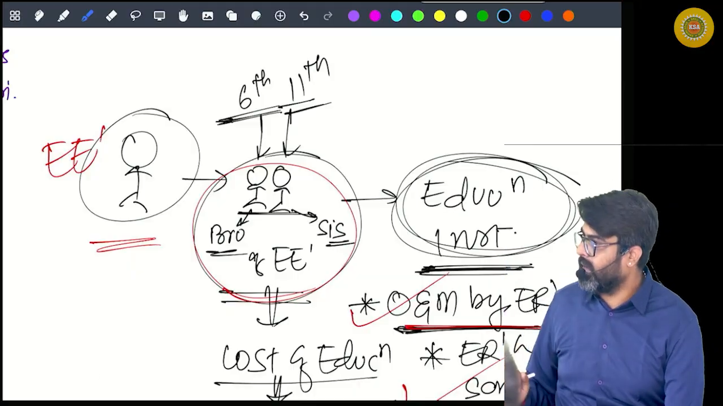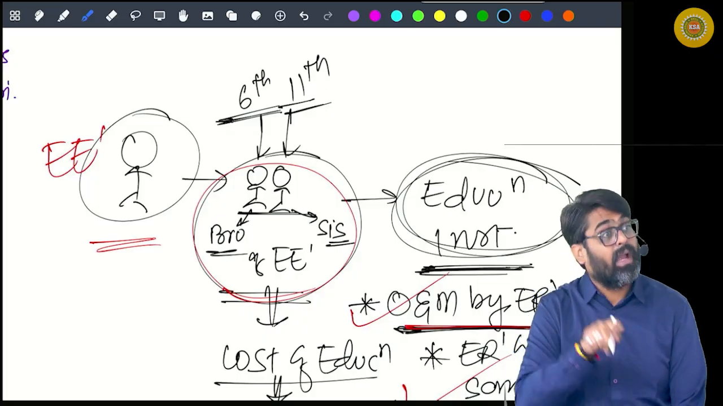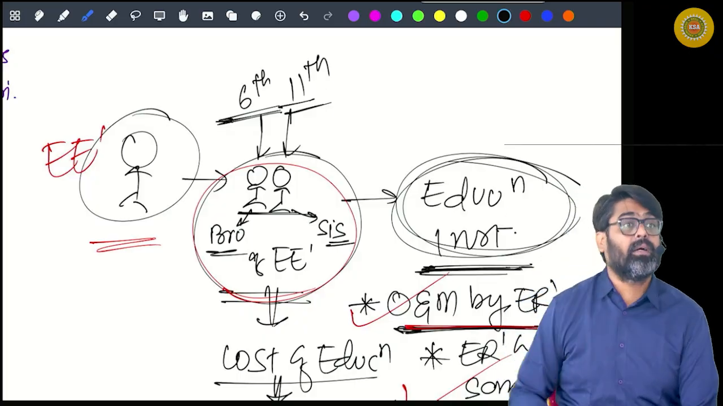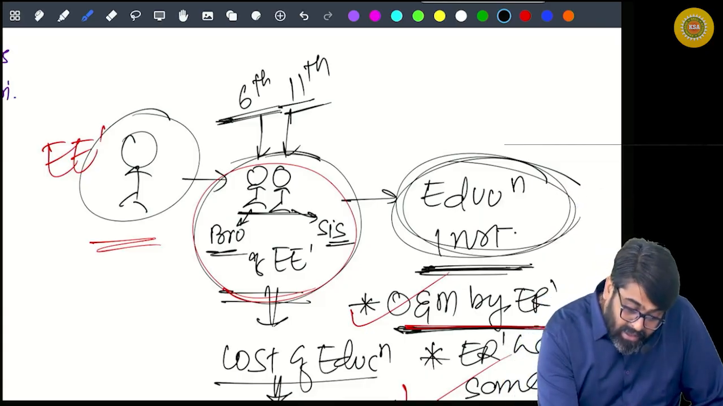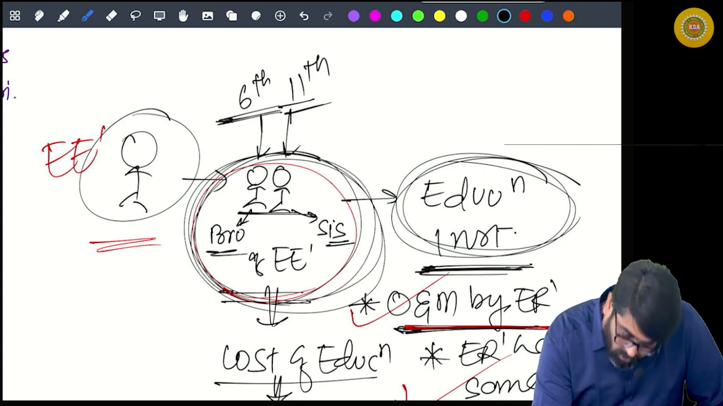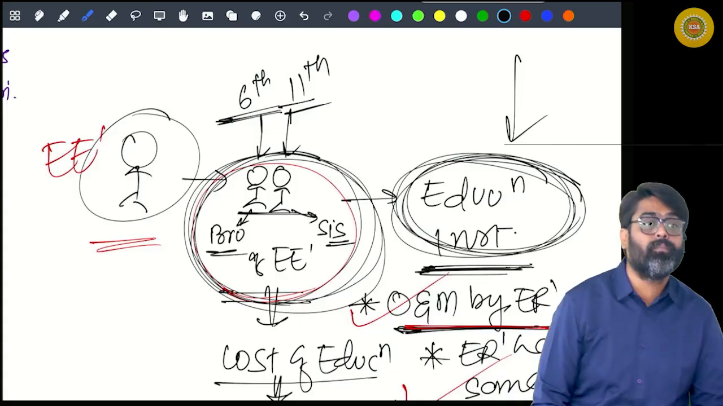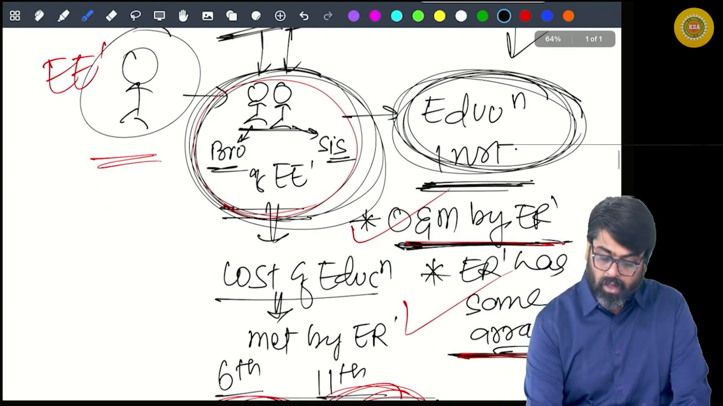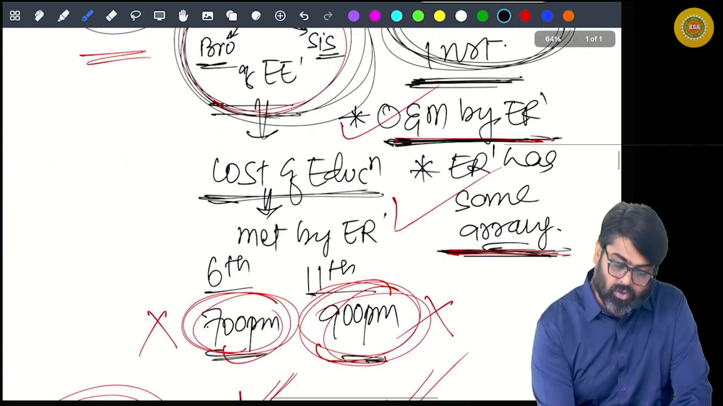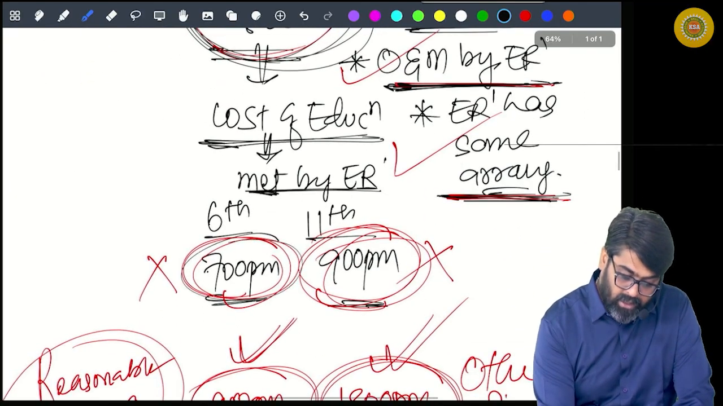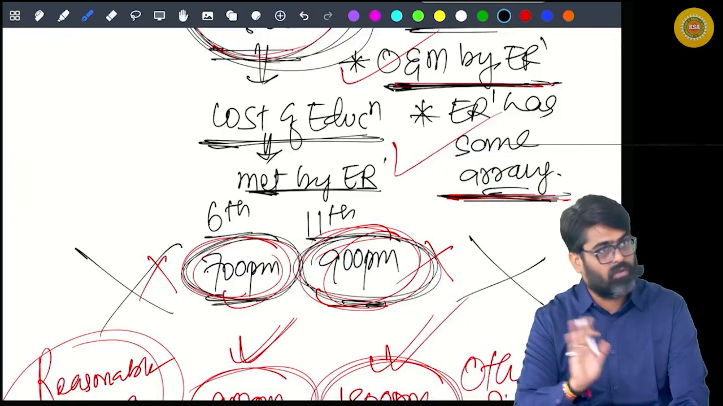So let's take an example. Employee has one brother studying in standard 6th, and one sister studying in standard 11. Both are household members of the employee. Can the education for these household members be provided in this educational institution owned and maintained by the employer, or where the employer has some arrangement? Yes. So here, whatever cost of their education is met by the employer, will it be treated as a benefit? No, this will not be treated as a benefit.